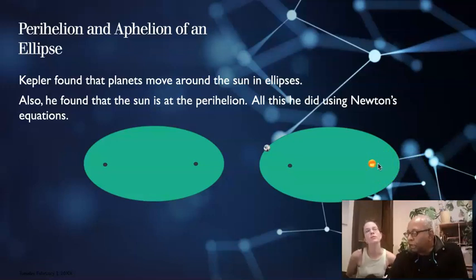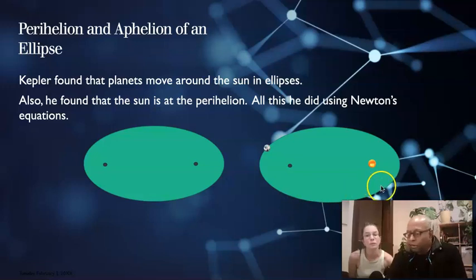So the perihelion has changed a little bit. Yeah, one cycle is called a revolution. So every time it goes around, this distance between the sun and Mercury has changed a little bit. Not a whole lot. It happens to all the planets, but it's more measurable in the case of Mercury.